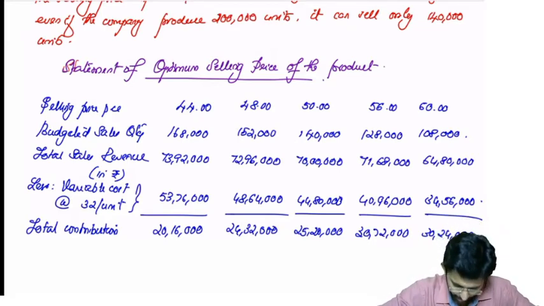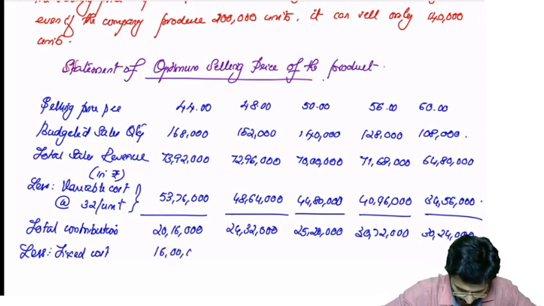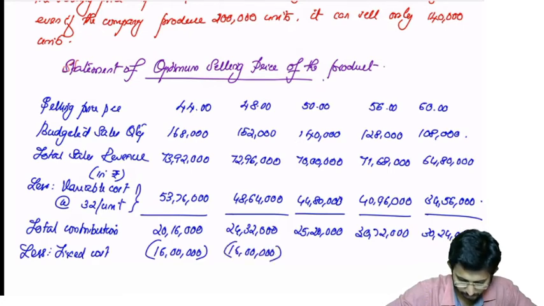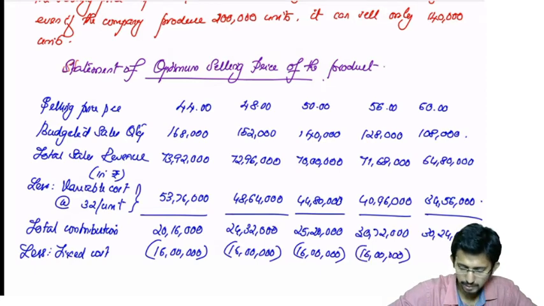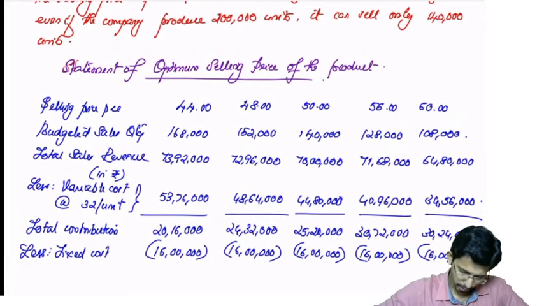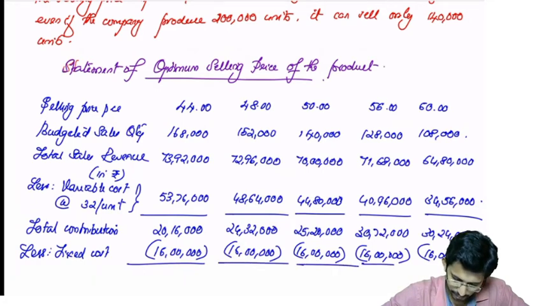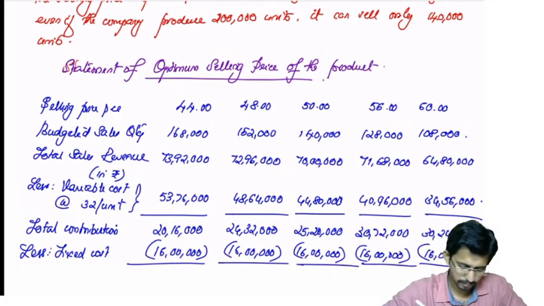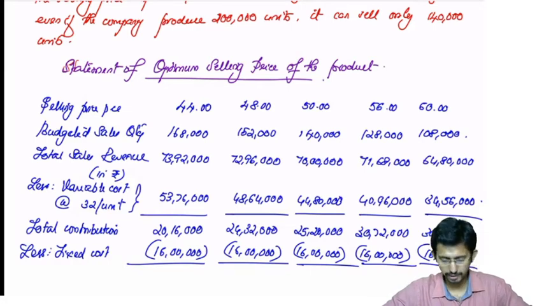Less fixed cost. Fixed cost is 16 lakhs, and also 16 lakhs, here also 16 lakhs. Okay, so what will be the profit?